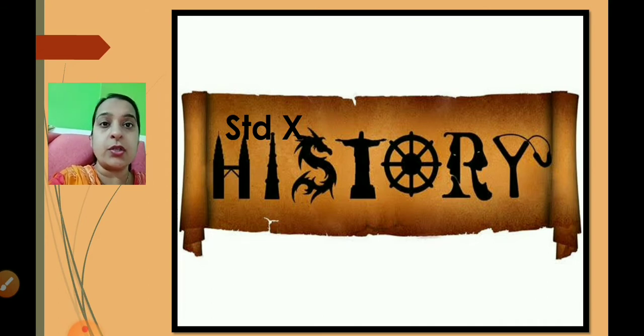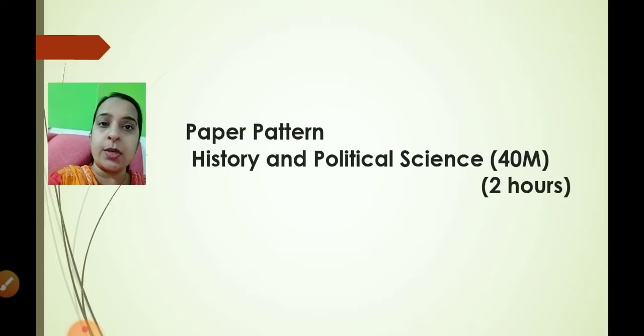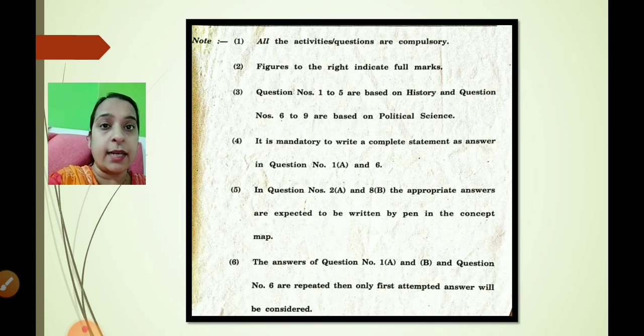Now, children, today in History and Political Science, I will be discussing the paper pattern as well as doing the revision of lesson number 9. I expect every one of you to have a book and a pen handy so that you can write the paper pattern. The History and Political Science paper is for 40 marks and the time limit is 2 hours.